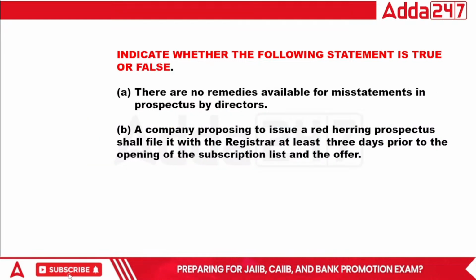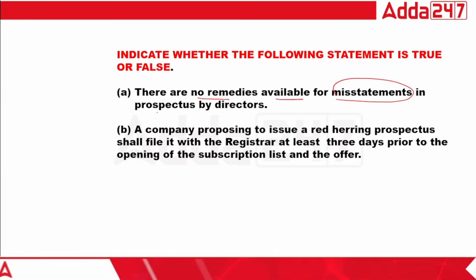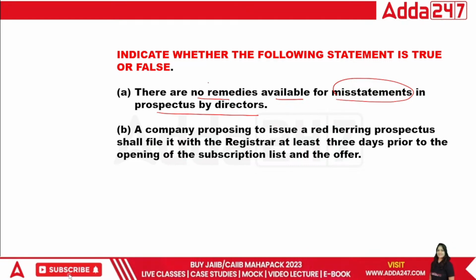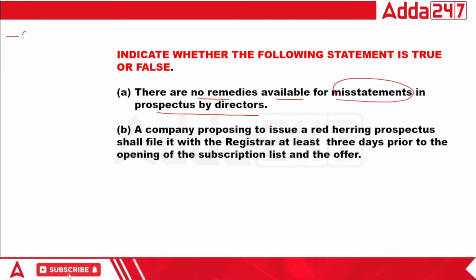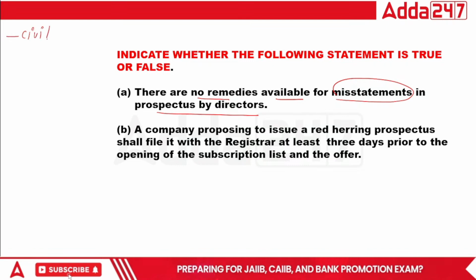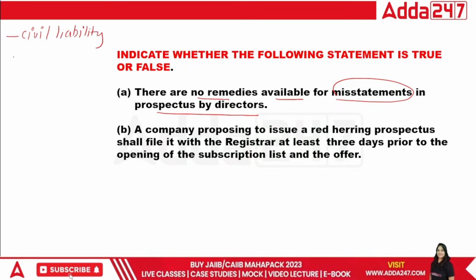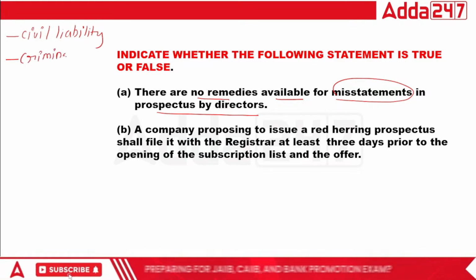Done. Now, there is no remedy available for the misstatement in prospectus by the director. If any misstatement is there, so there is no remedy. And I think we have just read in the prospectus, if any misstatement is there, there is civil liability and there is criminal liability.